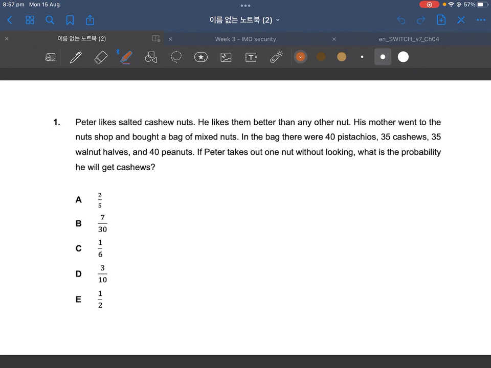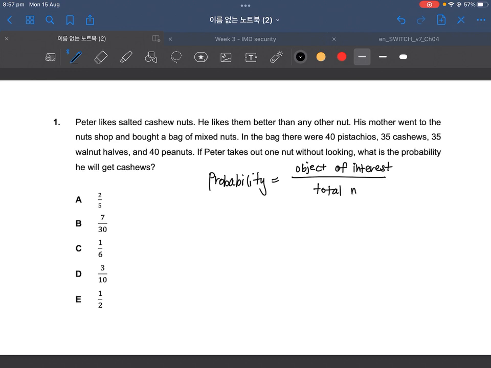So, our probability comes down to this. It's going to be equal to the object of interest over the total number of objects. Okay?